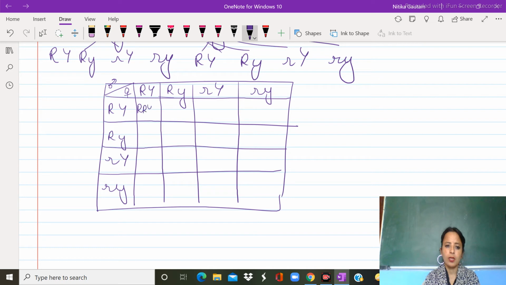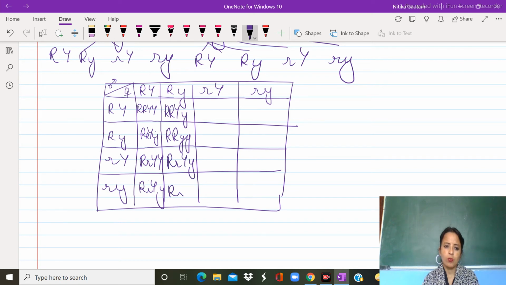Capital R, capital R, capital Y, capital Y. So in this way you are supposed to fill it. Okay, capital R, capital R, capital Y, small y, capital R, small r, capital Y, capital Y, capital R, small r, capital Y, small y, capital R, capital R, this, this, this, this. This way you're supposed to do.